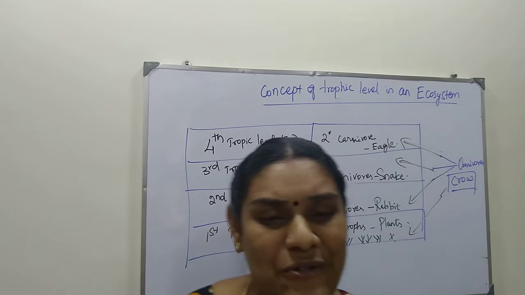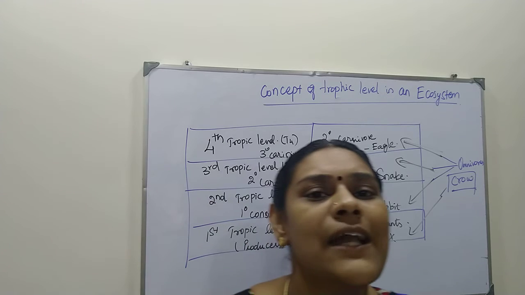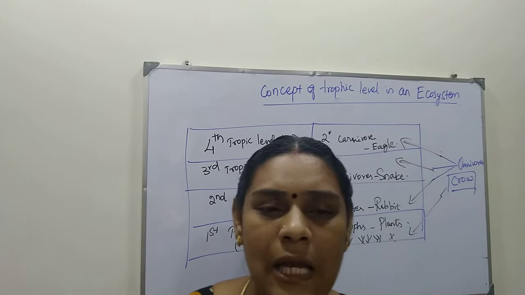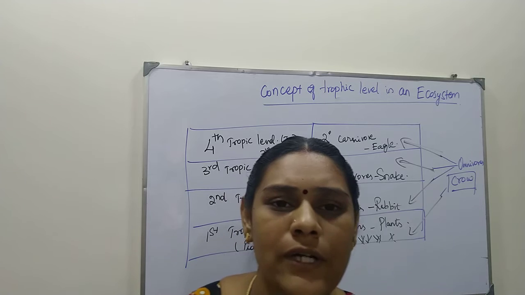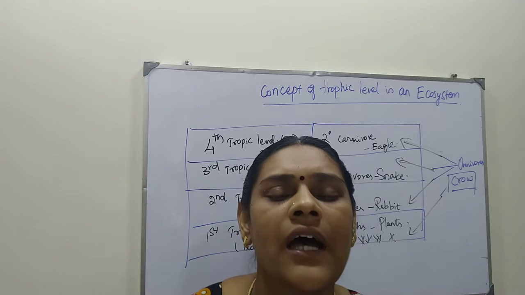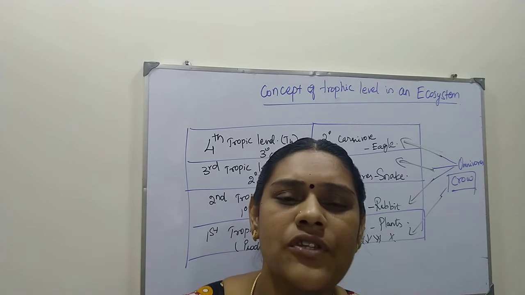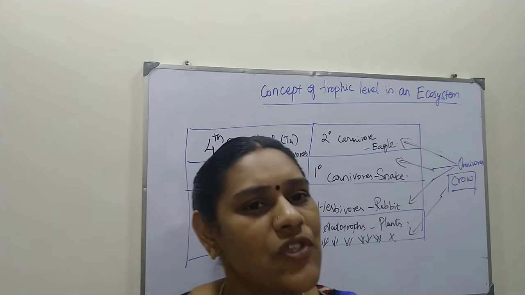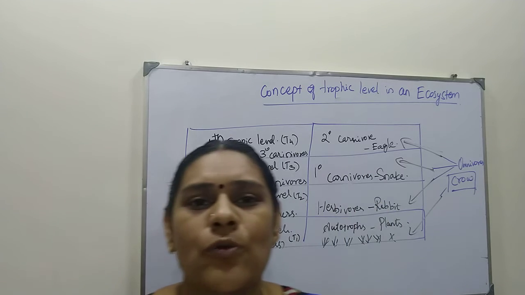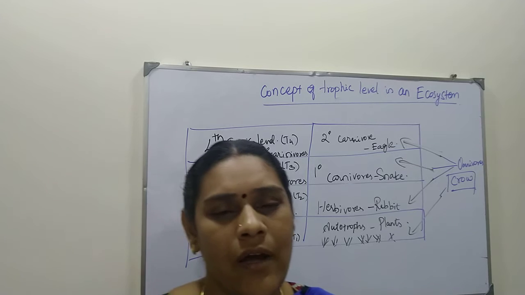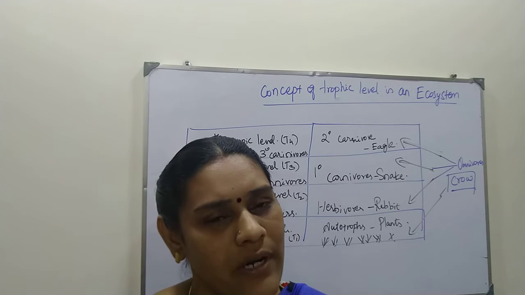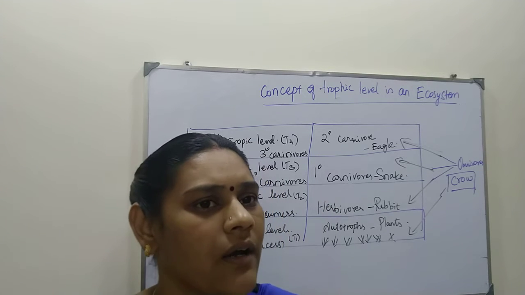So these two systems produce much more energy than other ecosystems. I missed these two points in the last video, so I have updated them in this video.